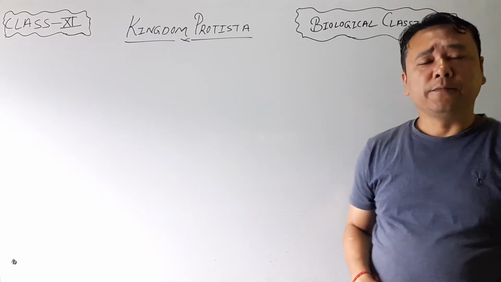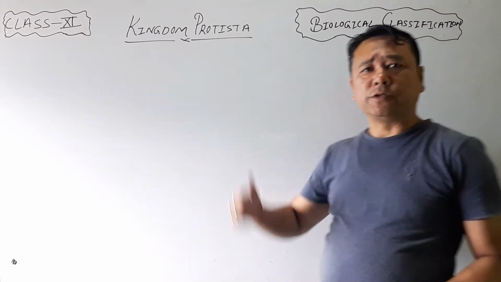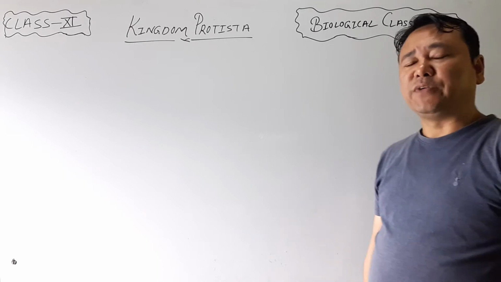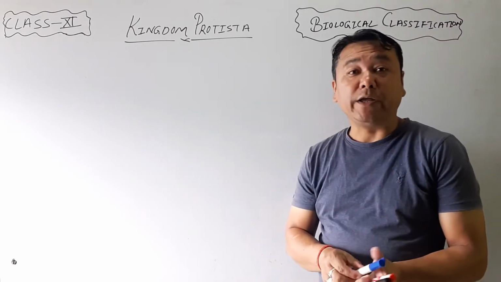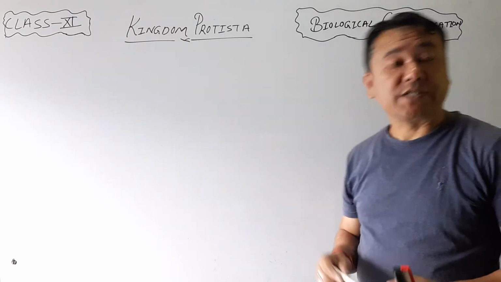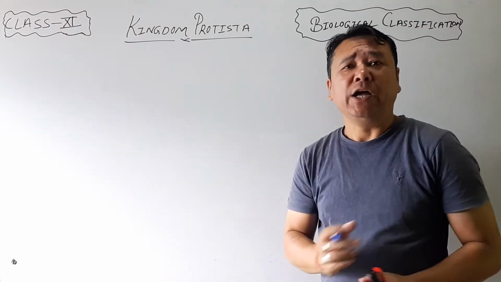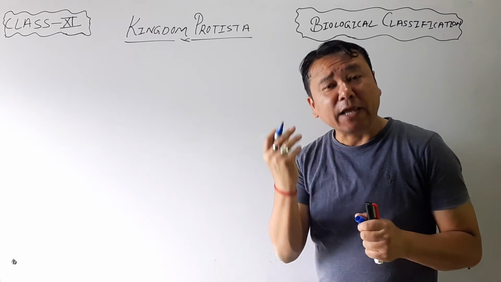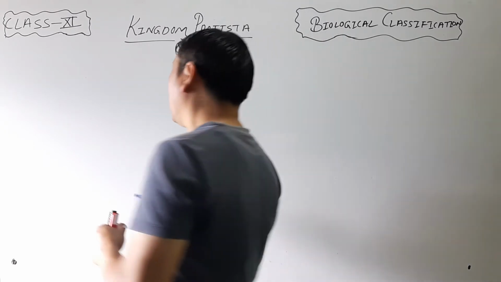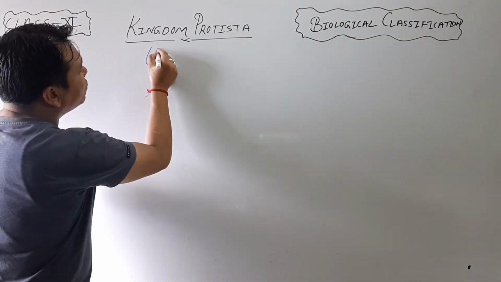Hello everybody. We are studying a chapter, biological classification. So in this chapter today we are going to study about kingdom Protista. So what type of organism comes under kingdom Protista? यो kingdom Protista भित्र चाहिँ कस्तो खालके organismsहरु आउँछ भन्दाखेरि the organisms which are